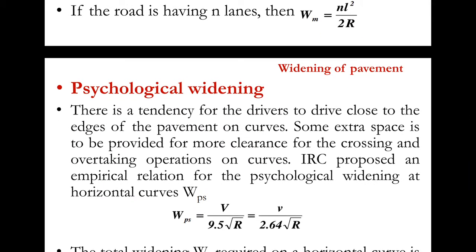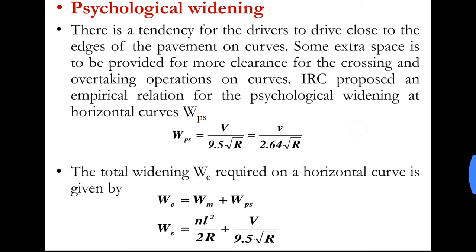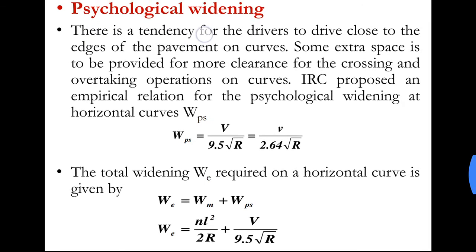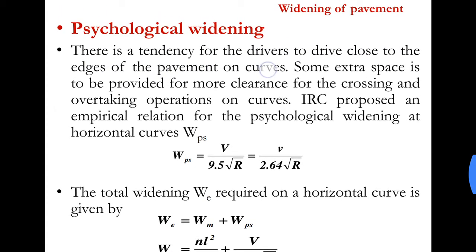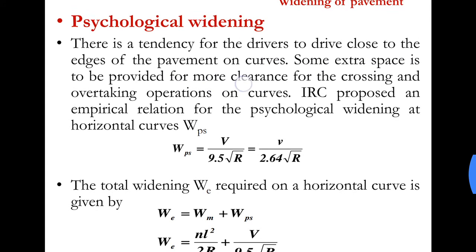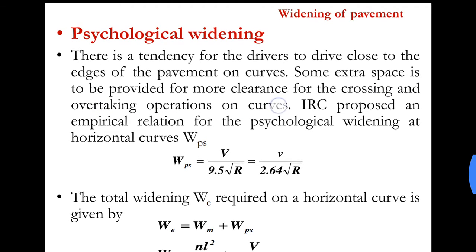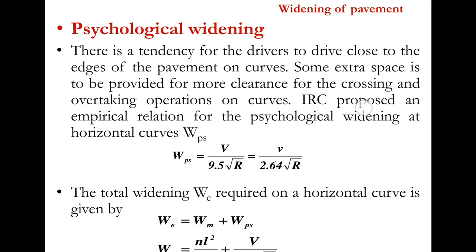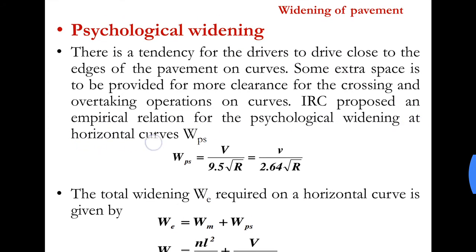Now the next term is psychological widening. There is a tendency for drivers to drive close to the edges of the pavement on curves. Some extra space is to be provided for more clearance for crossing and overtaking operations on curves. IRC has proposed an empirical relation for the psychological widening at horizontal curves.